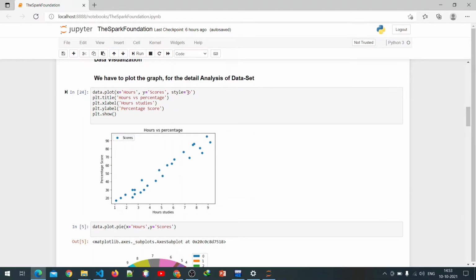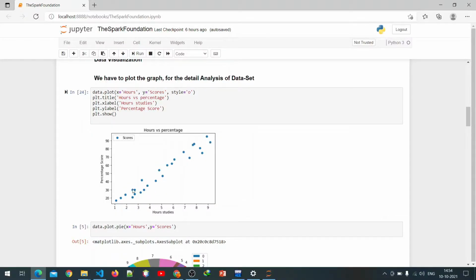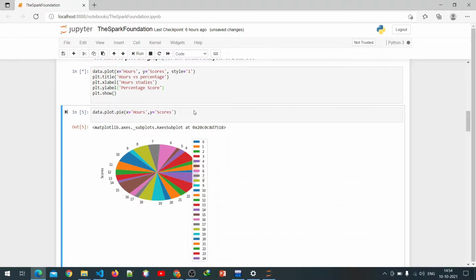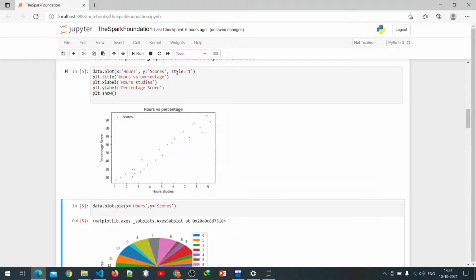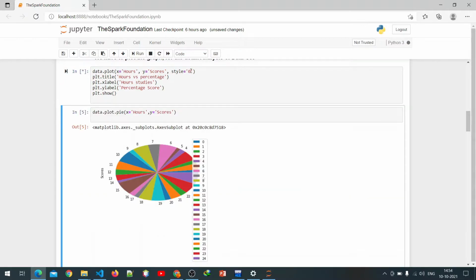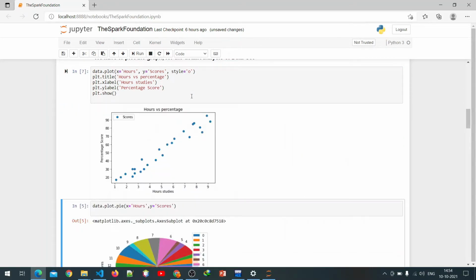Style equal to o means it shows this style format. If we change the style format, this value will change, and I'm going to show you. If we change the style to 1, our style format will be like this, and if we change it to o, then our style format will be like this. Sorry, this is not 0, this is the letter o. So our style format is like this one.